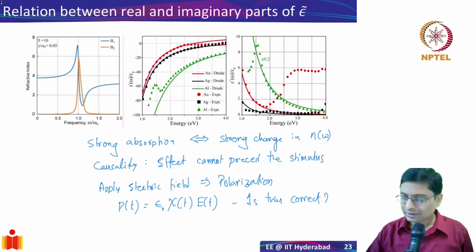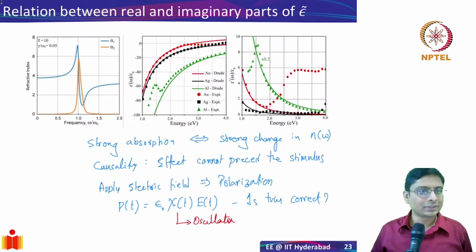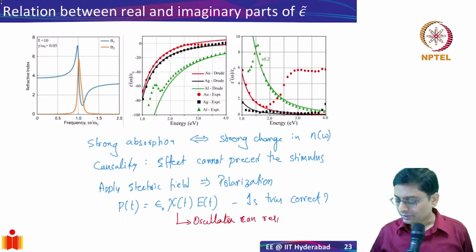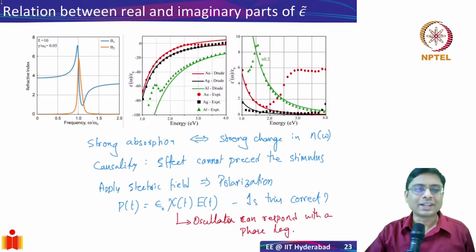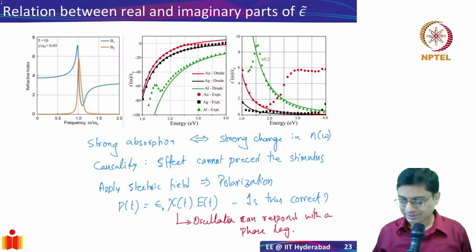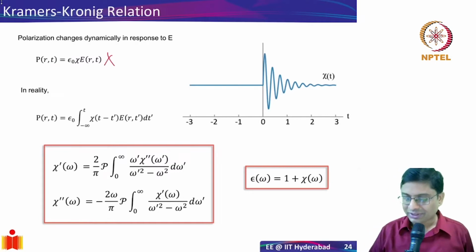The reason is, this chi of t I can define using an oscillator, and we already saw that any Lorentz oscillator, the spring mass system, can respond with a phase lag. What does it mean? It just means that the response is not instantaneous. So what? Well, this has very strong implications. We already talked about it. This is incorrect.